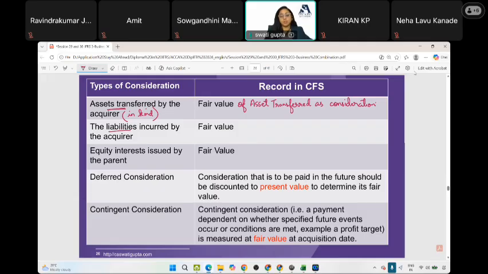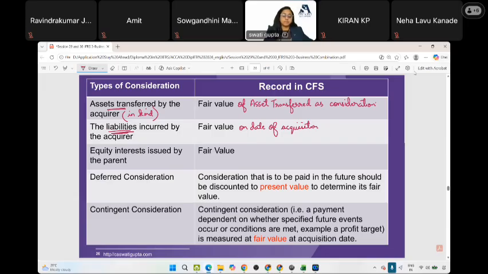For example, they borrow a loan, they raise funds, maybe through loans, debentures, or loan stock. We will take the fair value on the date of acquisition. On the date of acquisition, the liabilities are incurred, and that value will be taken.